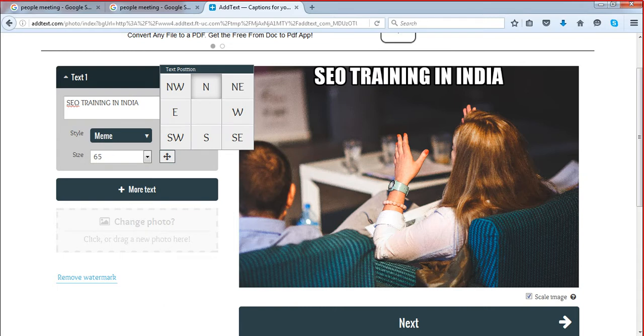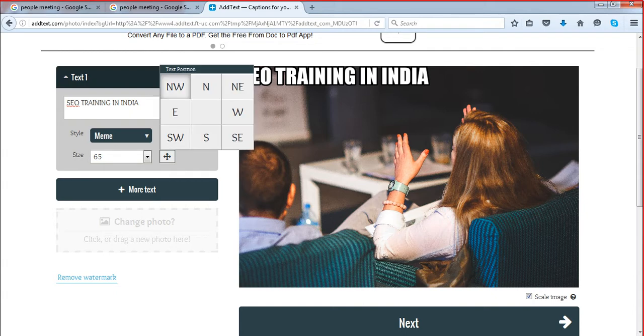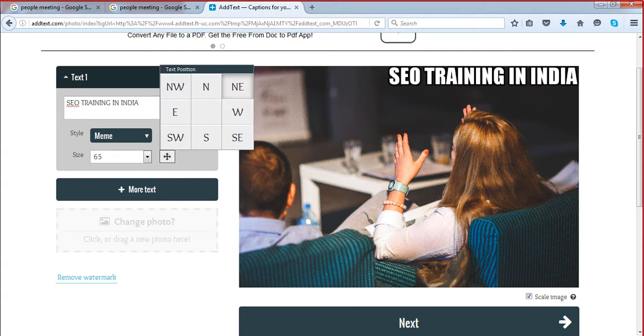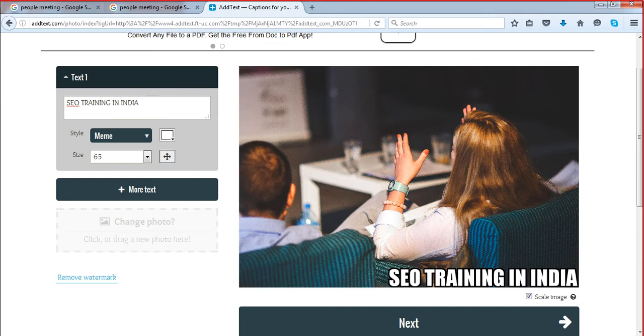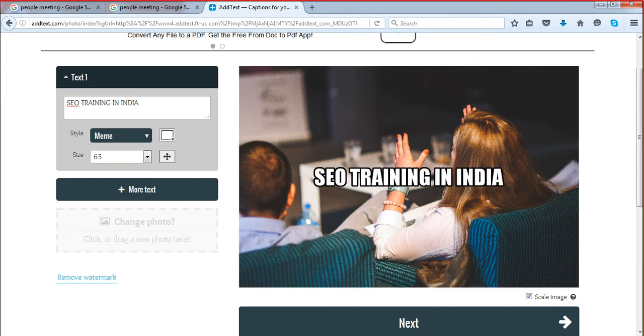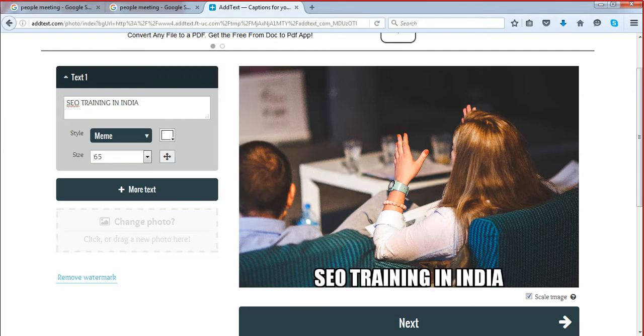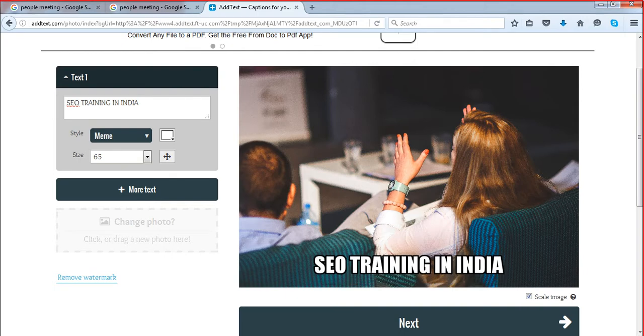Northwest means if you want to place the text here at the left side, you can do that. Northeast, this is southwest, this is southeast, and this is the center position. It's always good to put the text either at the bottom or at the top. Select the image, and you can use the arrow keys on your keyboard to place it like this.